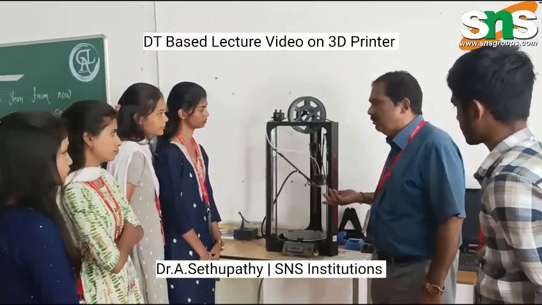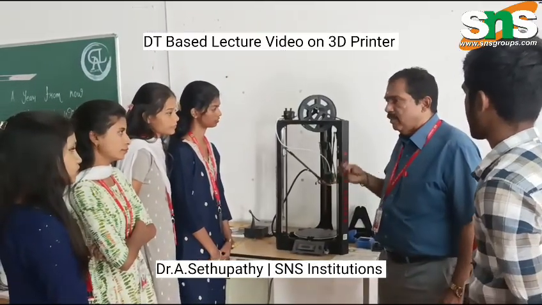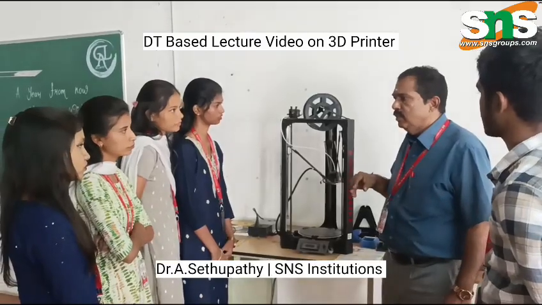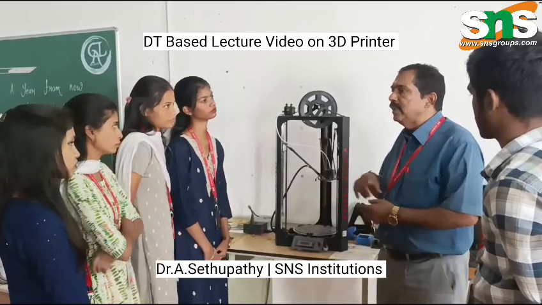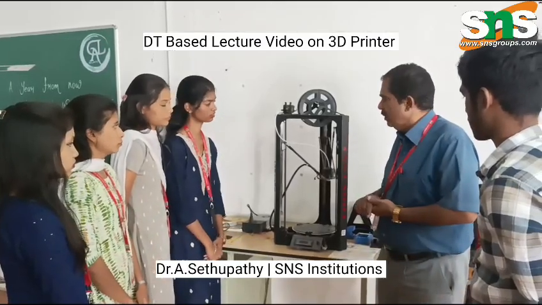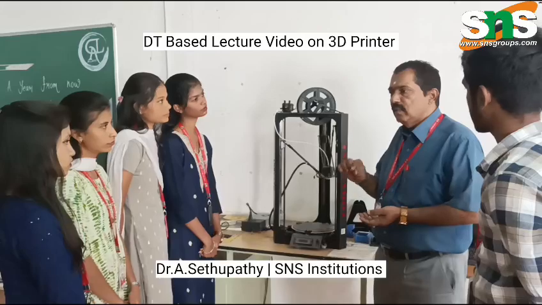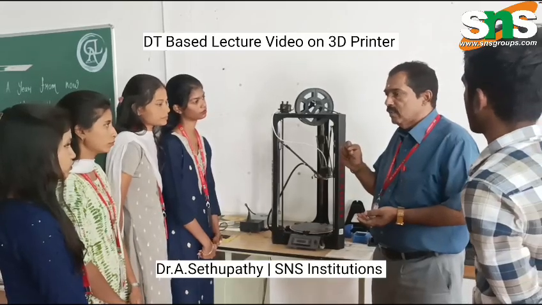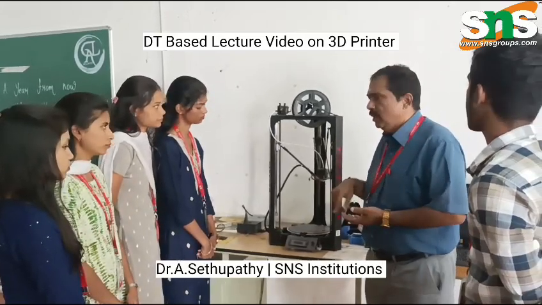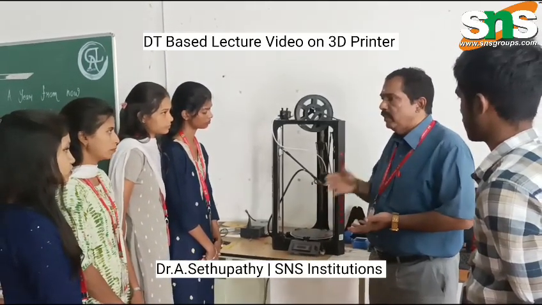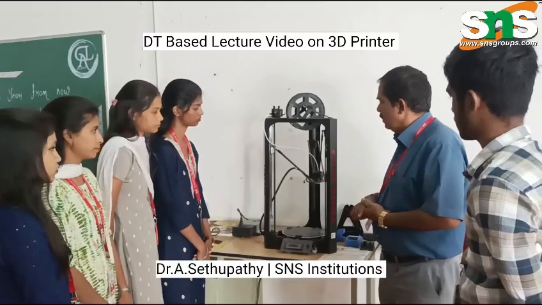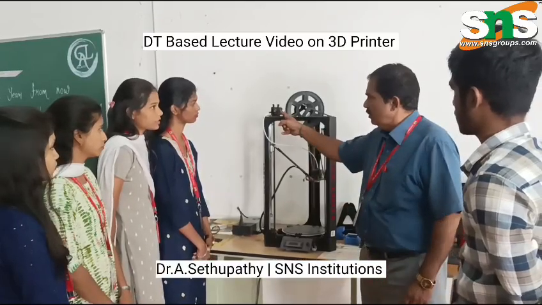So what does additive manufacturing mean? The raw material is converted into the part by using this machine, layer by layer. Each layer contains one element, so the layers are continuously built up into the product.